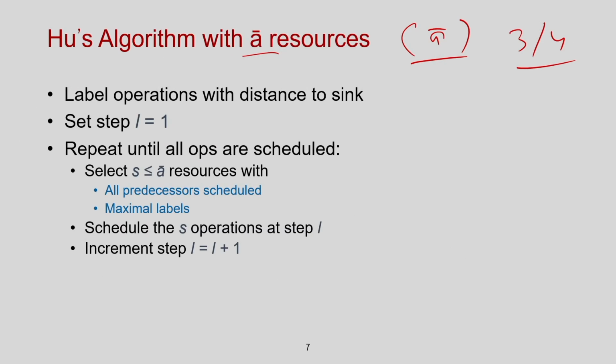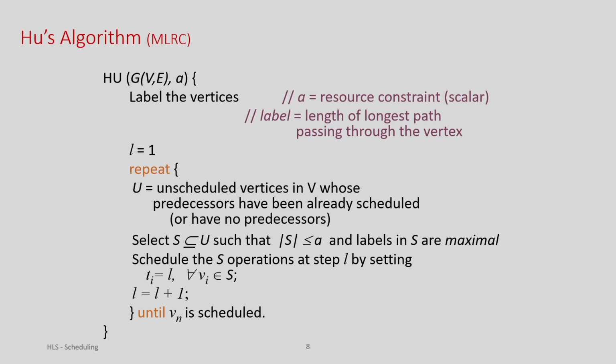Okay. So the algorithm is very simple. I start with time step 1, and I identify all the operations which are schedulable. Schedulable means whose predecessors are already scheduled, so they are already done. I am going to select such a set. Let me explain here. I have been given this sequence graph and some resource bound. Initially, I do all the labeling. This part is done, and this is my actual algorithm.